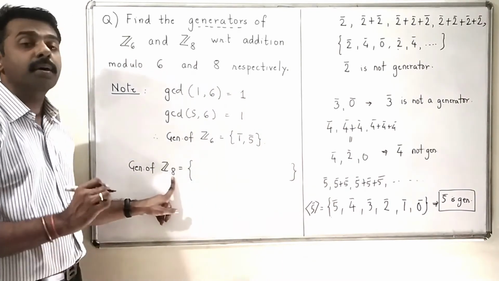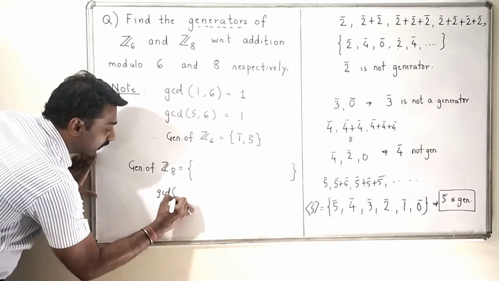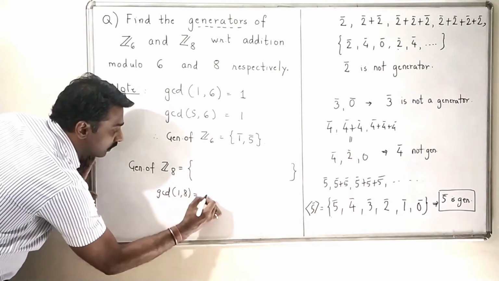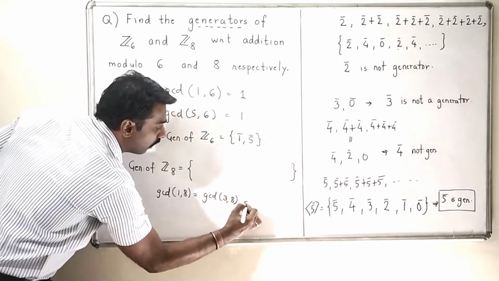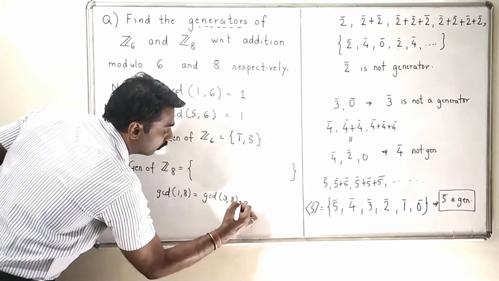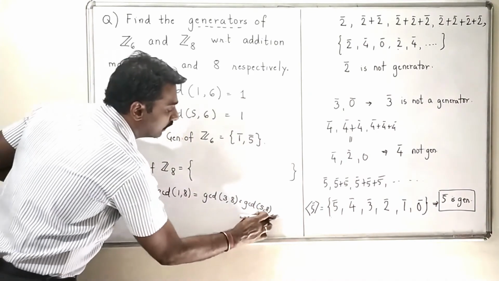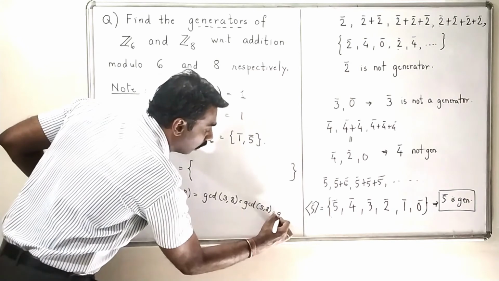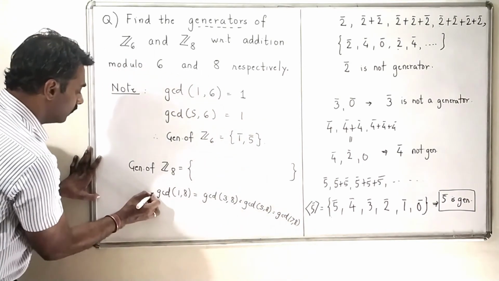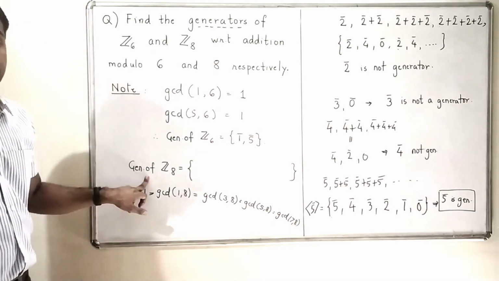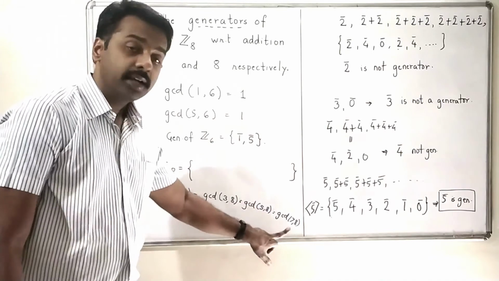We know that the GCD of 1 and 8 is 1, the GCD of 3 and 8 is also 1, the GCD of 5 and 8 is 1, and the GCD of 7 and 8 is also 1. This means that the generators of Z8 will be 1 bar, 3 bar, 5 bar and 7 bar.